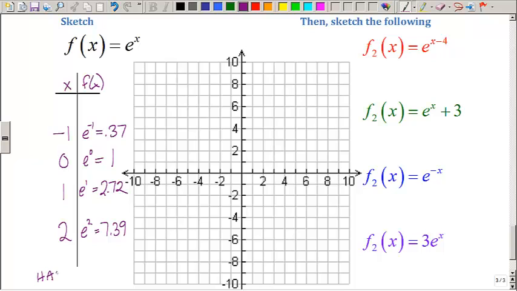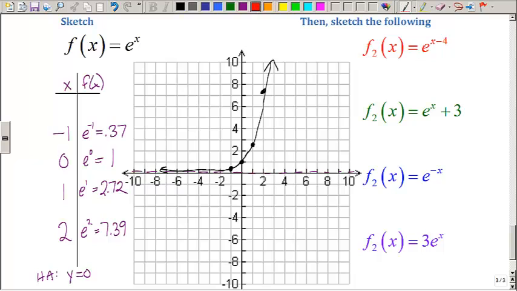My horizontal asymptote, notice I haven't done any vertical shifting, is going to be the same x-axis, or y equals 0. So let's see, I'm going to graph this in black. -1, 0.37, 0, 1, 1, 2.7, and 2, 7.39. Using my horizontal asymptote at y equals 0, I can graph a pretty good line.